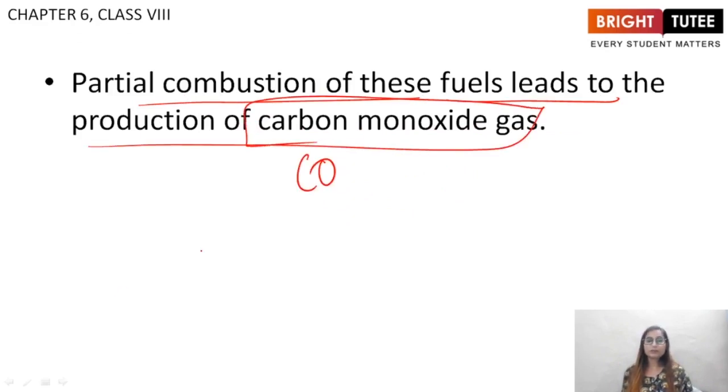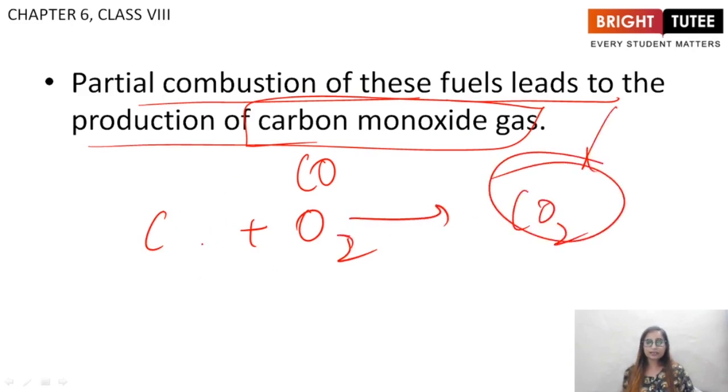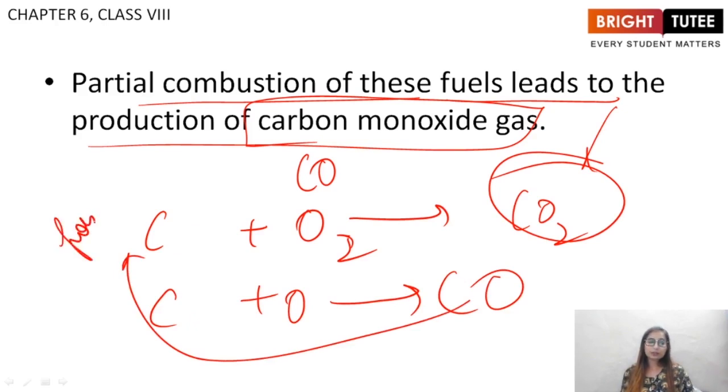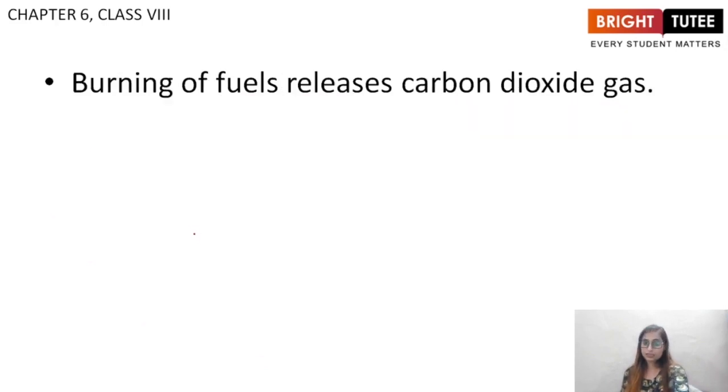Carbon monoxide is produced due to incomplete combustion. Basically, when a fuel is undergoing complete combustion, it will produce carbon dioxide gas. But when there is not the proper supply of oxygen, then carbon monoxide is produced, and this carbon monoxide is a poisonous gas. Right? So this is how combustion is dangerous.